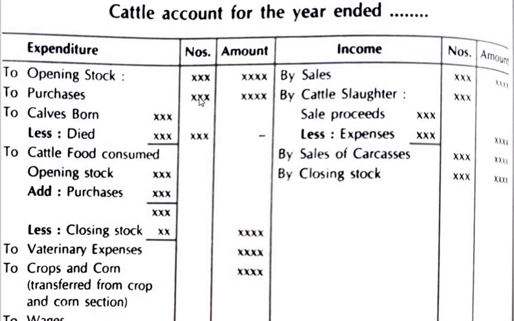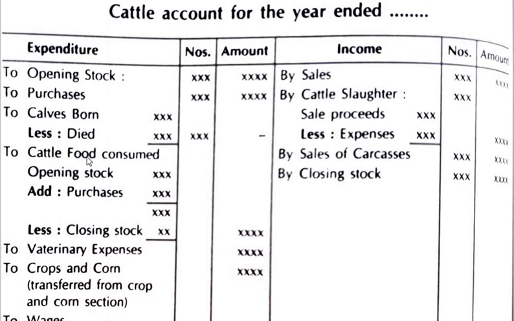Now, to opening stock, whatever is the amount of opening stock. To purchases, the number of cattle purchased during the year, the number and then the amount. To calves born. Now calves are nothing but the newborns, that is, the baby cow, you can say. So the number of calves born, then died. What is the number of calves born and what is the number of calves died, that you will write as numbers over here. You cannot write the amount because it is not purchased, it is born, right? So you can't write the amount over here.